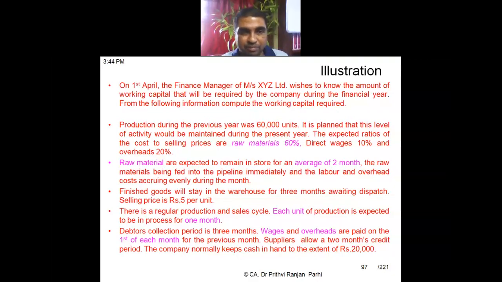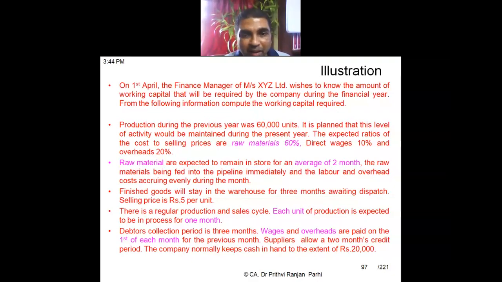Next part: raw materials are expected to remain in store for an average of 2 months. The raw materials are fed into the pipeline immediately, and the labor and overhead costs occur evenly during the month. This is similar to our previous question. Raw material is fed into the system immediately, meaning at the beginning of the process the entire raw material is fed. Labor and overheads are incurred evenly during the month.